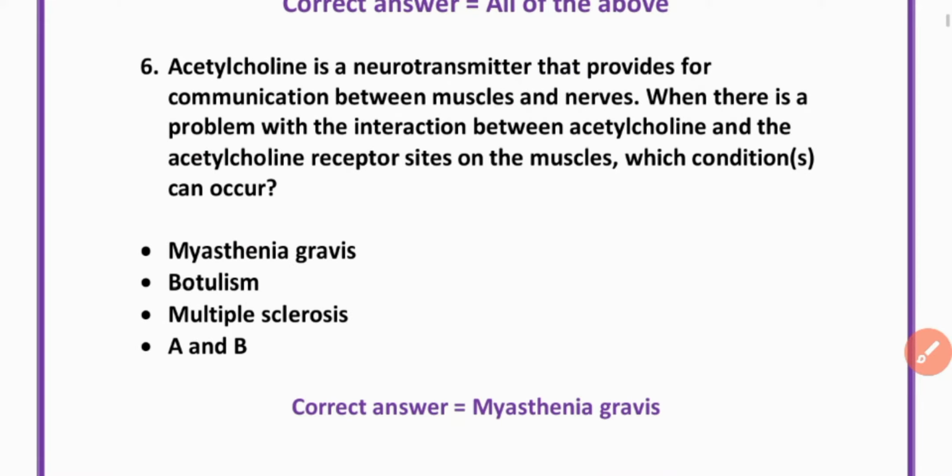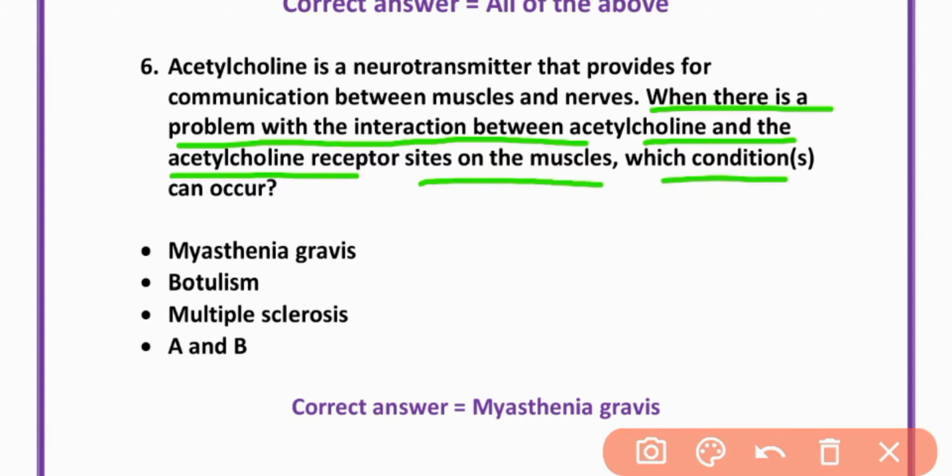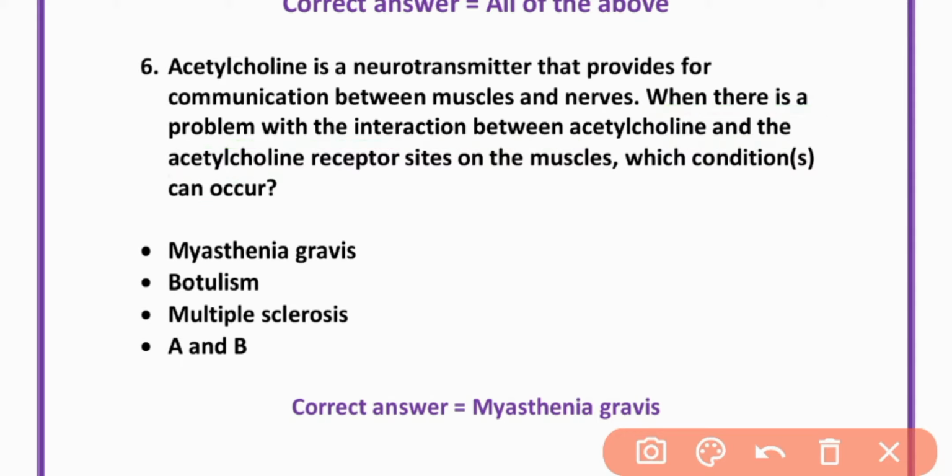MCQ number 6. Acetylcholine is a neurotransmitter that provides for communication between muscles and nerves. When there is a problem with the interaction between acetylcholine and the acetylcholine receptor sites on the muscles, which condition can occur? Option A is correct. Myasthenia gravis.